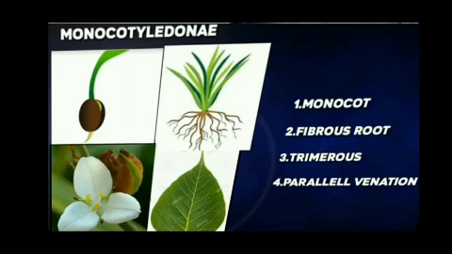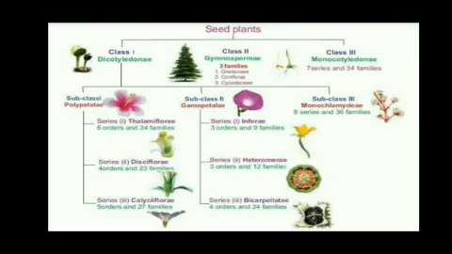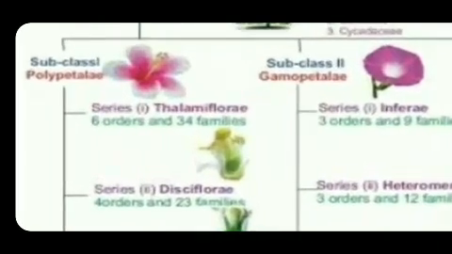Let's study the outline of Bentham and Hooker's classification. Bentham and Hooker classified the seeded plants into 3 classes. Class 1 Dicotyledonae, Class 2 Gymnospermae, Class 3 Monocotyledonae. Class 1 is again divided into 3 subclasses.